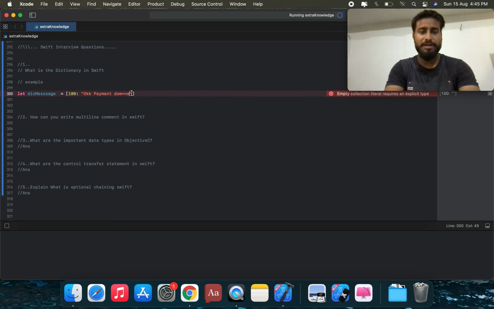Okay, and next we can add another element to this dictionary, 200, and this is a string value. This is an integer key with a string value. So by using an integer key in this dictionary, the value is a string. So this is 100.